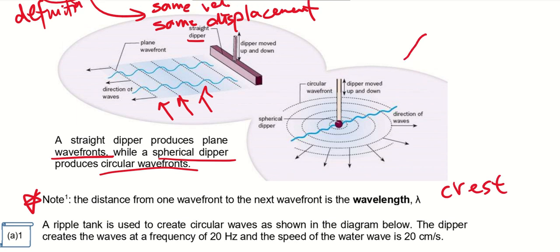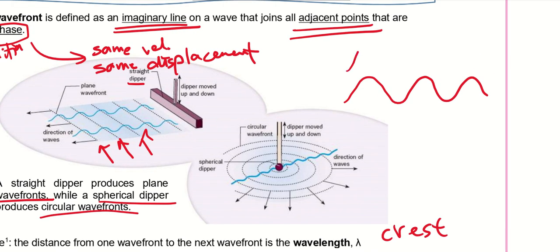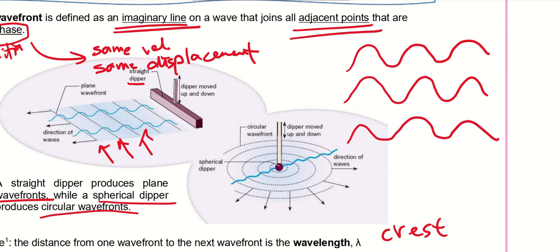So if I were to draw a side view, this is a side view of a wave, and another wave. So all these are actually the wavefronts. But why is it that we see the crest and not the trough? Why is it that we see the crest but not the trough? It's very simple, because the crest is the highest point. So the highest point is able to reflect light into our eyes much better. So it is more obvious.